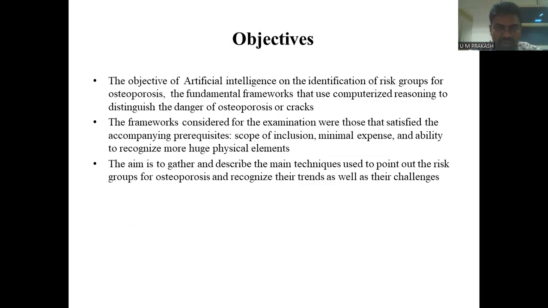The fundamental frameworks that use artificial intelligence to distinguish the risk of osteoporosis are fractures. The frameworks considered for examination satisfy the following criteria: scope of inclusion, minimal expense, and ability to recognize more significant physical elements. The aim is to gather and describe the main techniques used to point out the risk groups for osteoporosis and recognize their trends as well as their challenges.